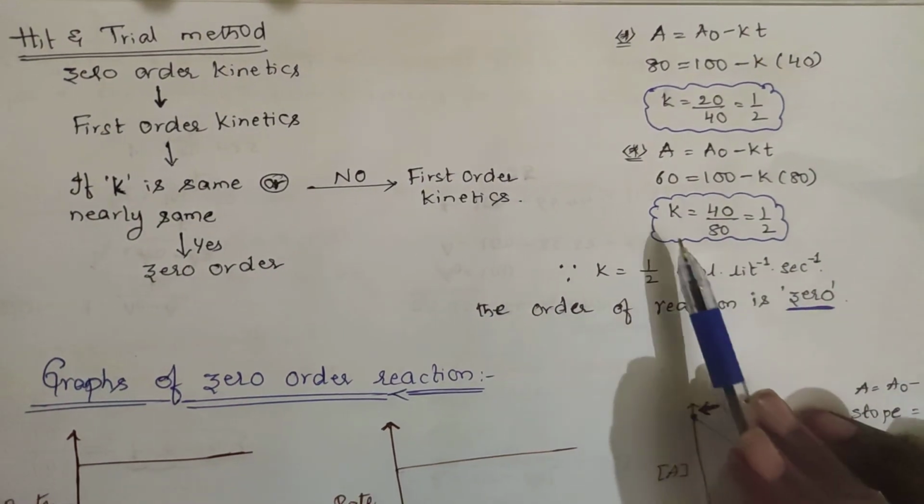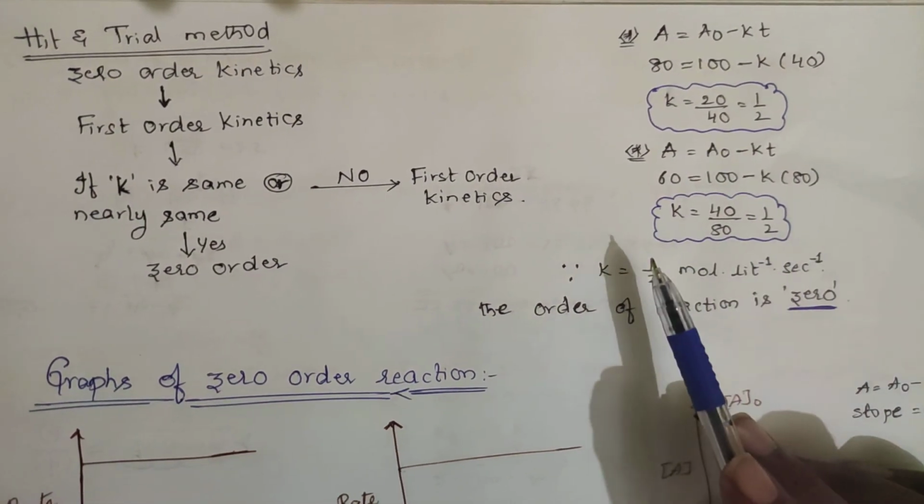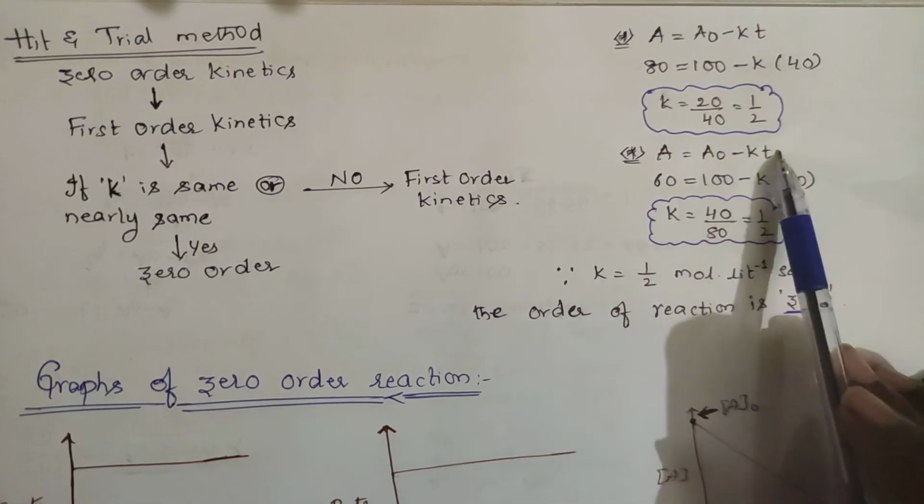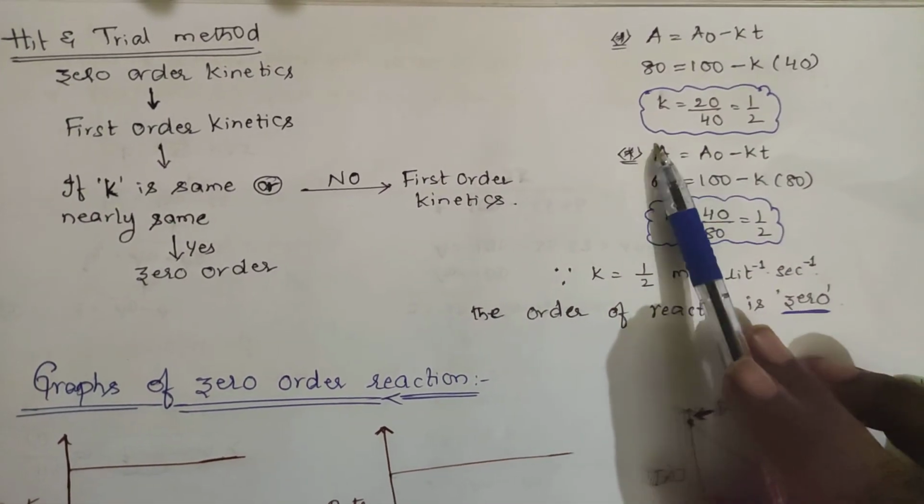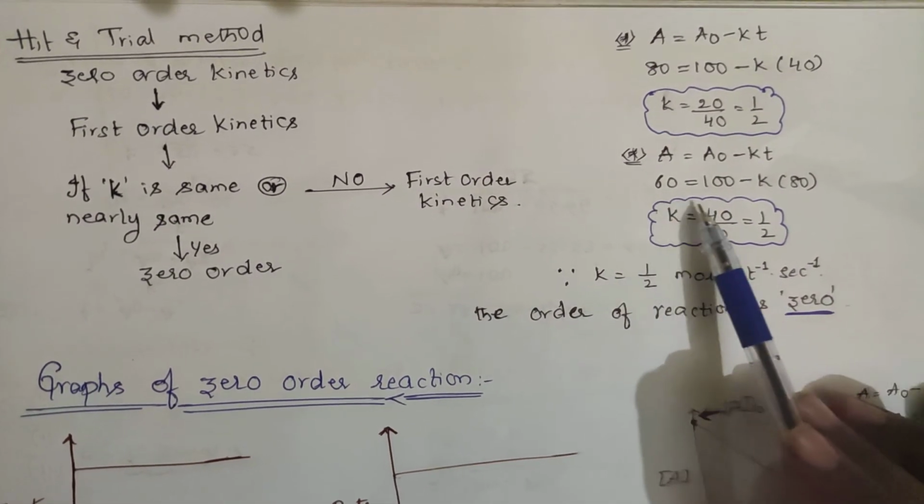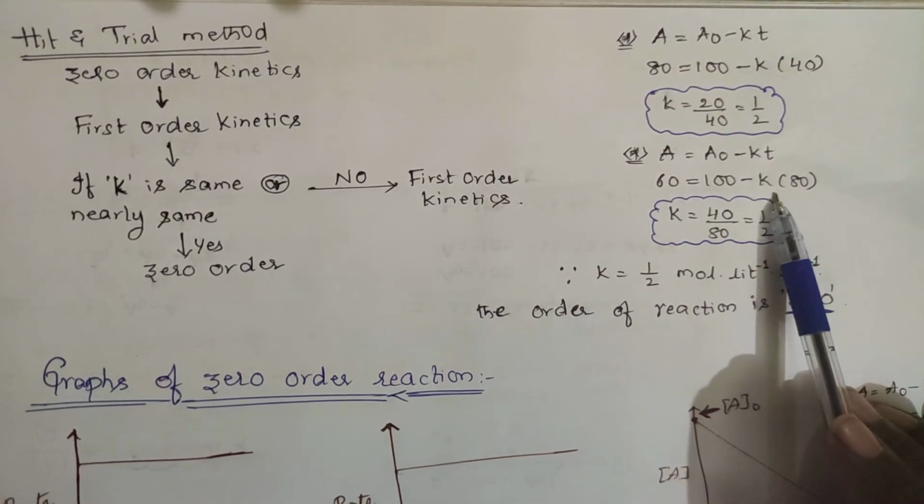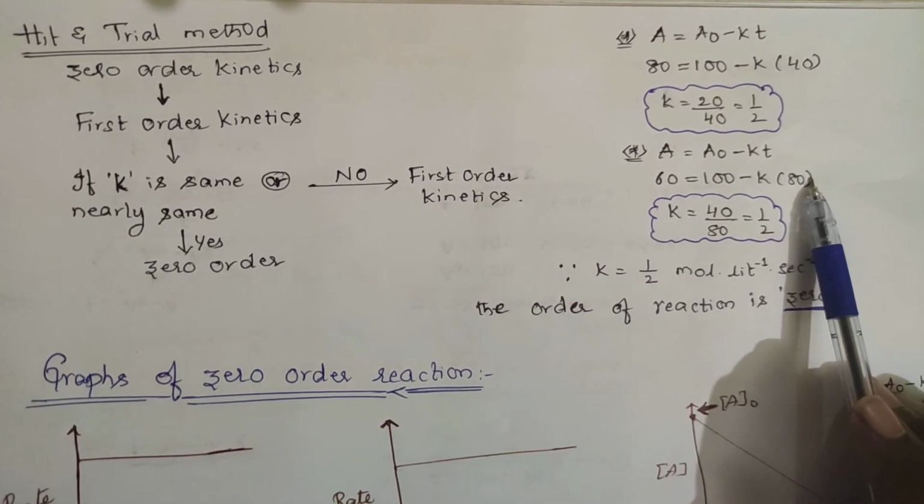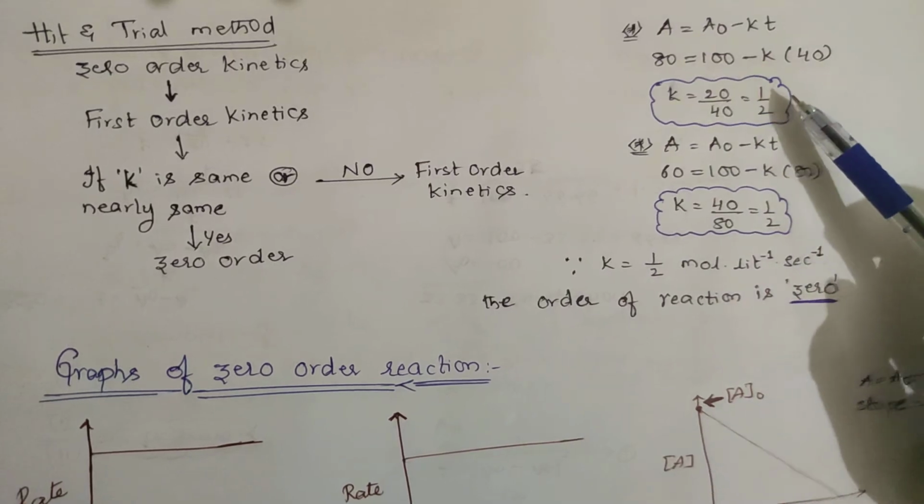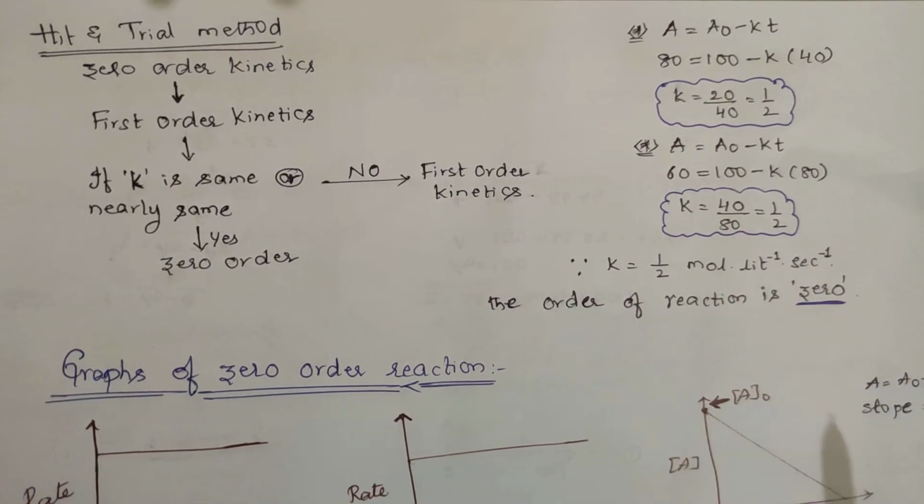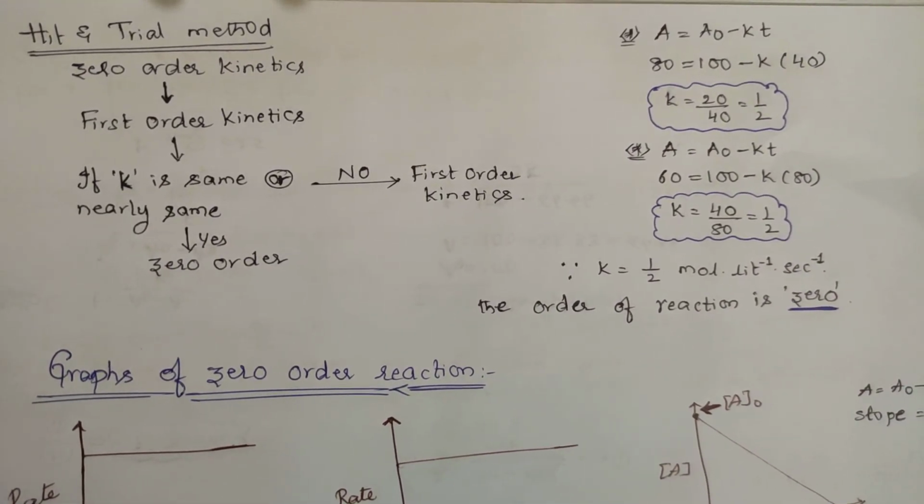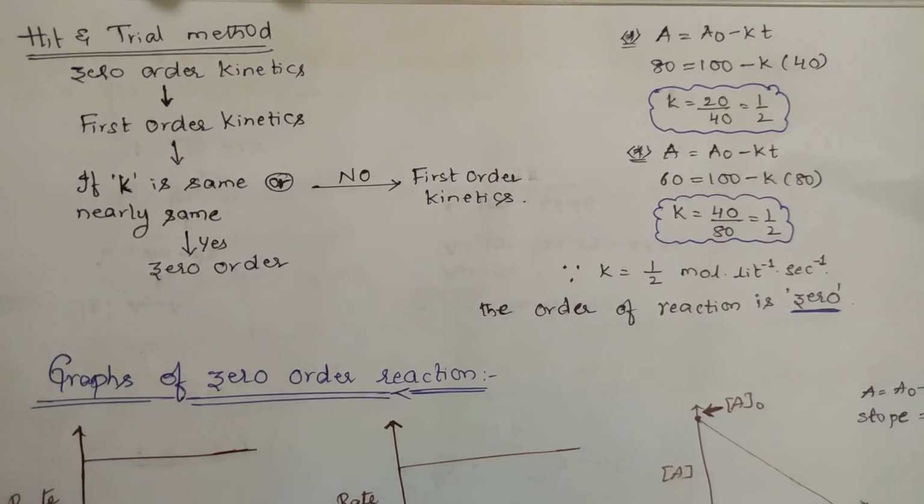Now you calculate K for 40% completion. A is equal to A naught minus KT. So 40% completed means 60% has been remained. So 60 is 100 minus K into T, where time has been given as 80 minutes, and K is equal to half. So for 20% completion the K value is half, and for 40% completion also the K value is equal to half.